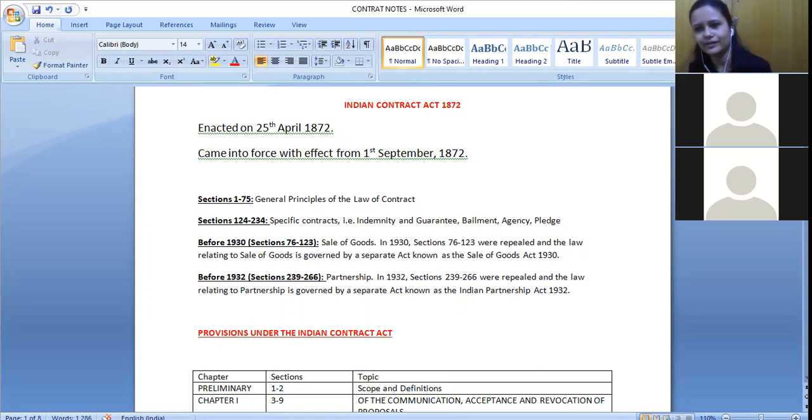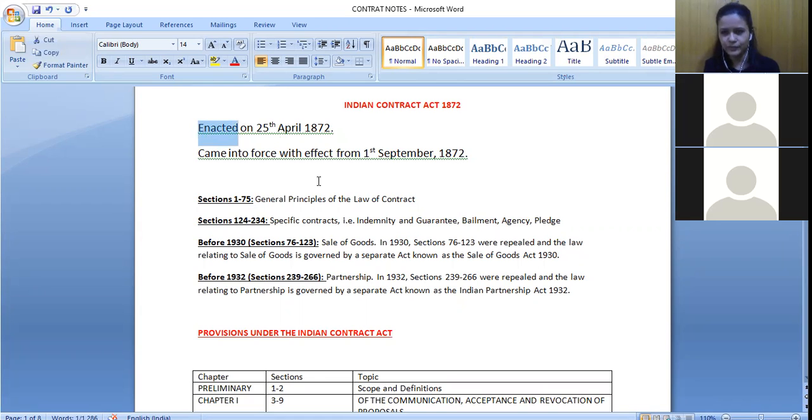Again, now the history part is not that important. I'm just giving it to you for your reference. The history part is not that important from the exam point of view, but there are two things that you should remember that are very important. It is these two dates: the date of enactment and when it came into force.